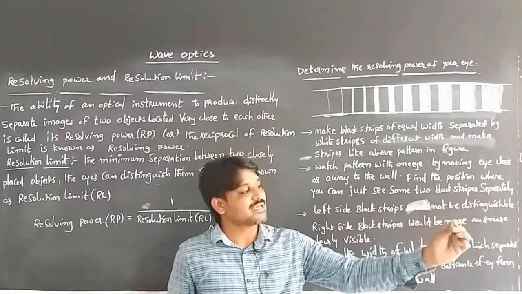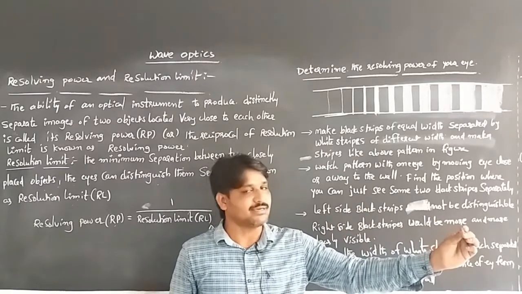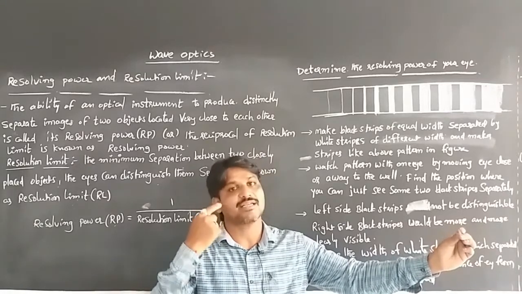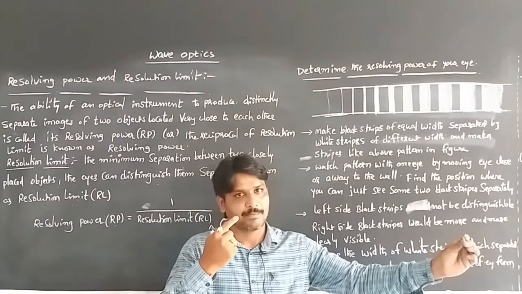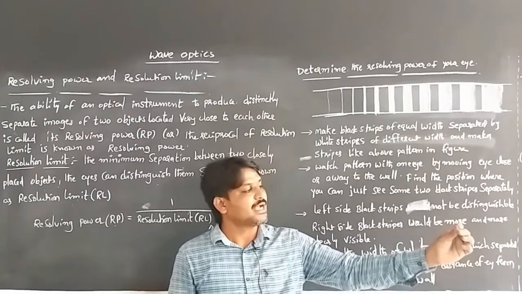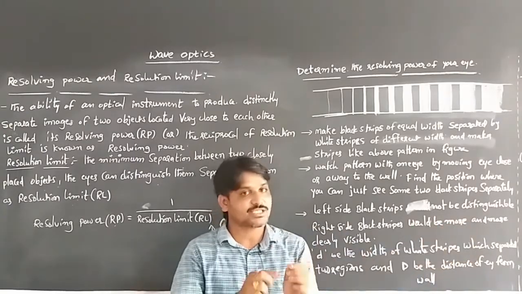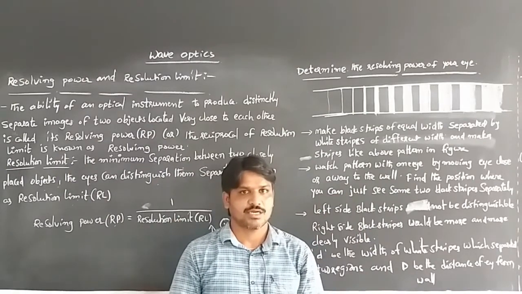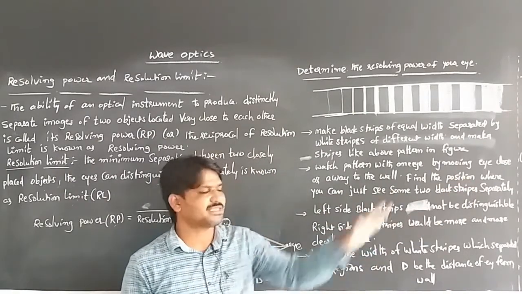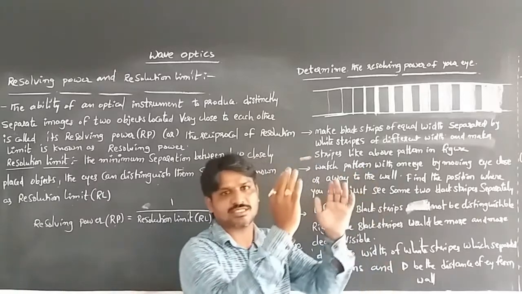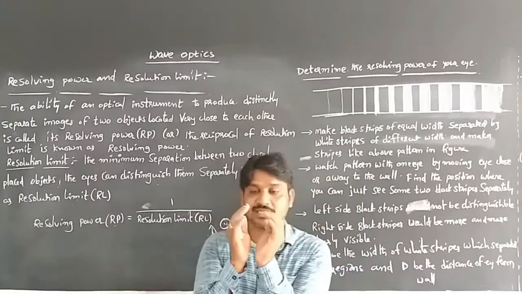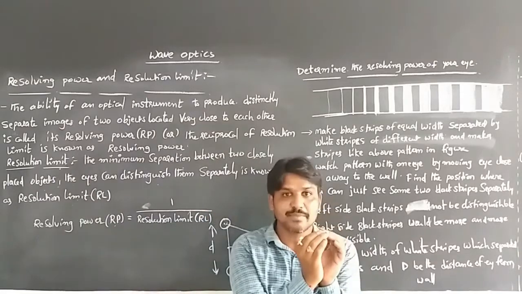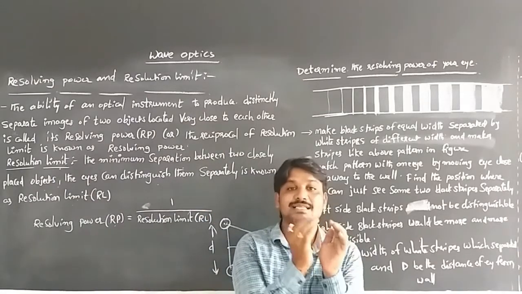The distance at which we can read is called the resolving power of our eye. If letters are written in a large font, we can see them from a large distance, because the distance between the two letters is more. The distance between two objects is called the resolution limit.